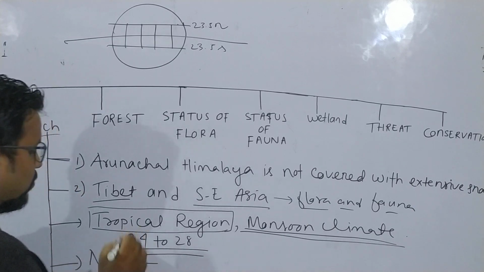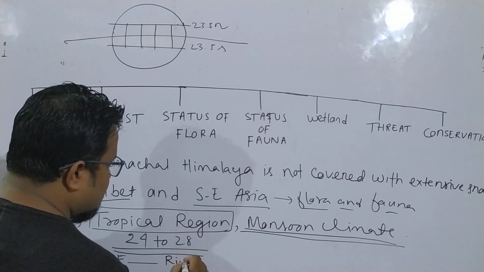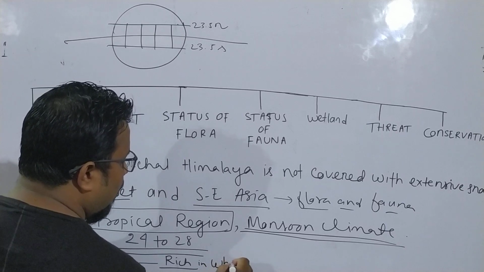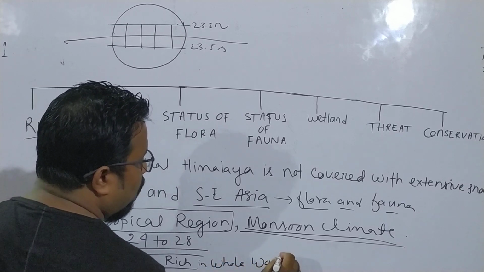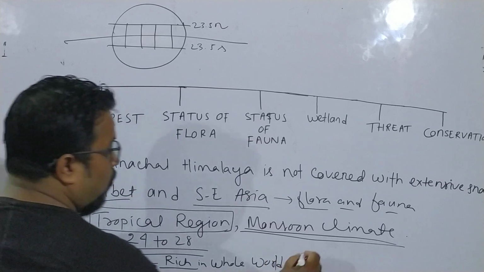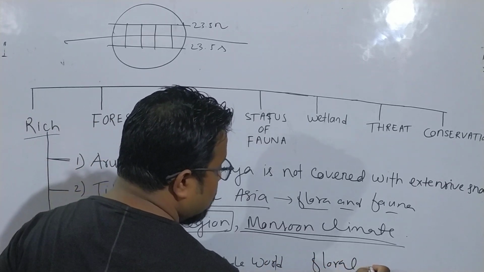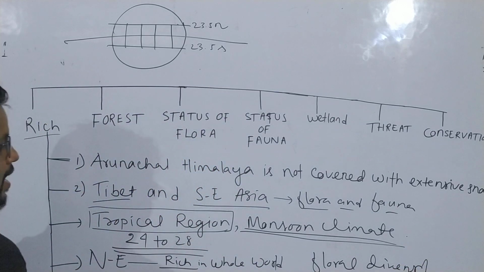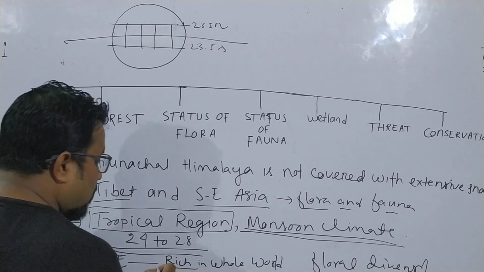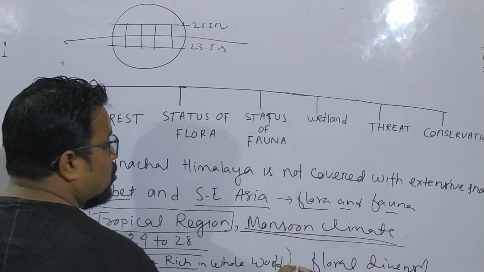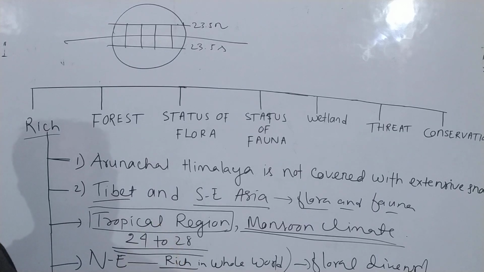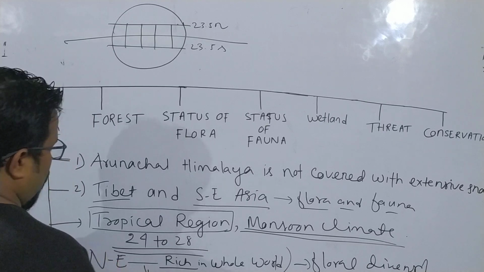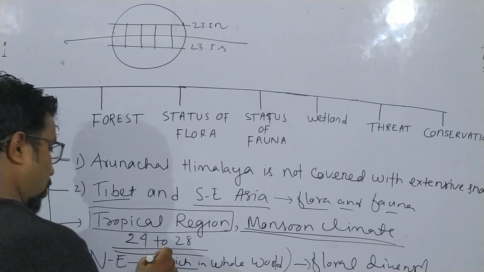Northeast region is considered one of the richest in the whole world in case of floral diversity. Okay, and almost 50% of Indian plants are found in Northeast India.